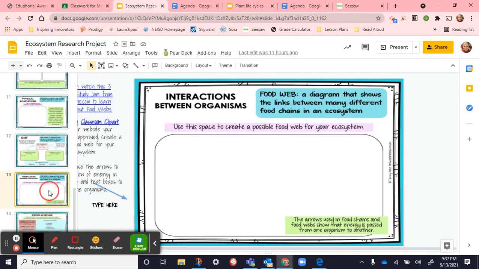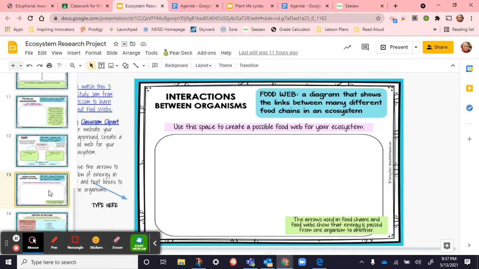Then on page 13, interactions between them. So, food web. Here we're zooming out and not just looking at the one thing that it eats and the one thing that gets eaten. The previous page, where we were talking about a food chain, is linear: here's the thing that it eats and here's the thing that it gets eaten by. Now we're going to zoom out and look at the entire web.